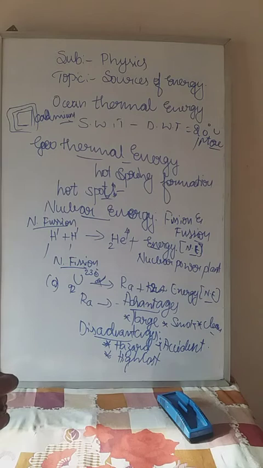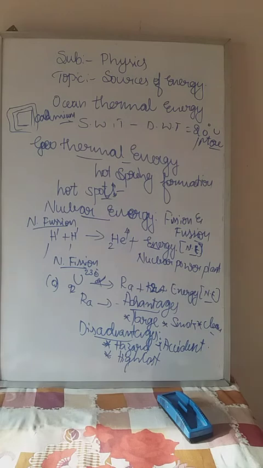Then it can be used as an explosive like hydrogen bomb, atomic bomb, or nitrogen bomb. I told you already how it is used. To prepare bombs we can use this nuclear energy. Hydrogen bomb, atomic bomb, those are all called explosives. So these are the disadvantages of nuclear energy.